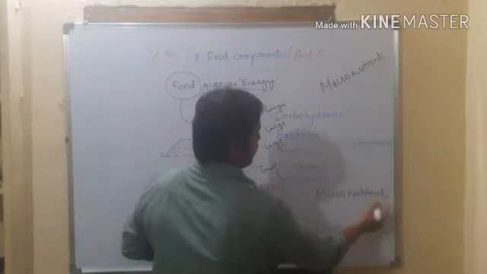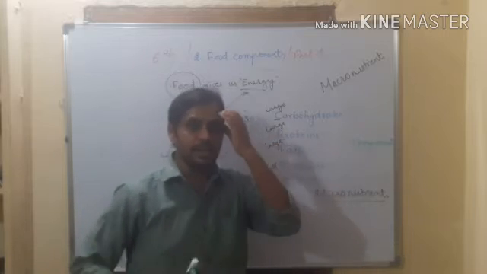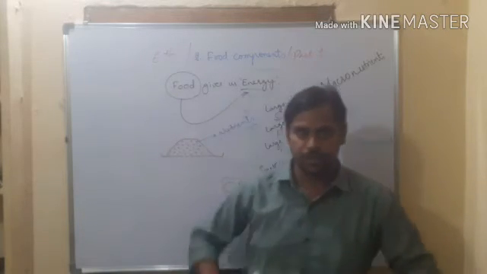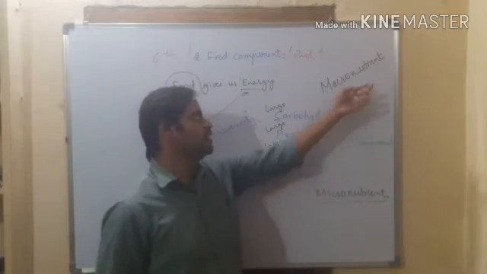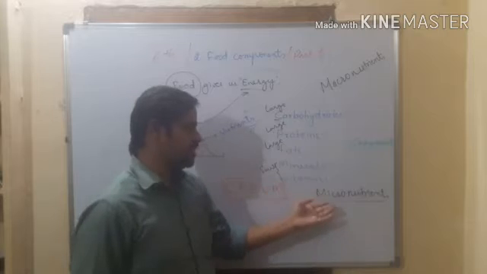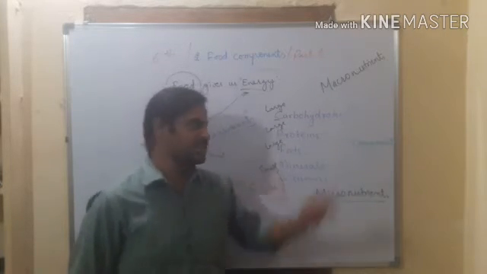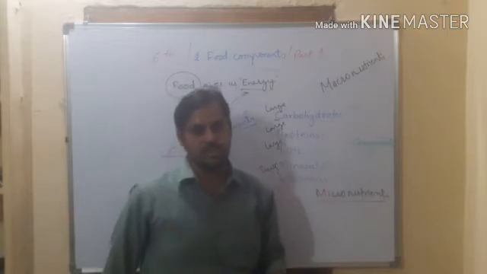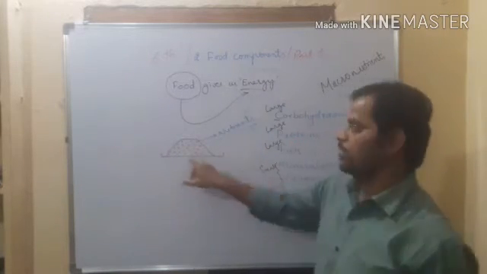Micronutrients. Tell me, what is macronutrient? The nutrients which we require in large quantity to lead our life, to get energy, we require these 3 nutrients in large quantity. That's why they are called macronutrients. Whereas we require vitamins and minerals in less quantity, so they are called micronutrients.